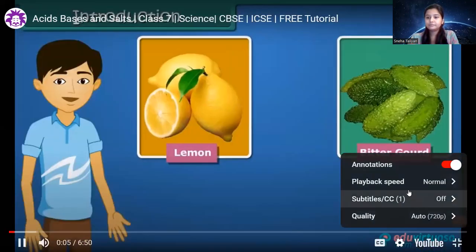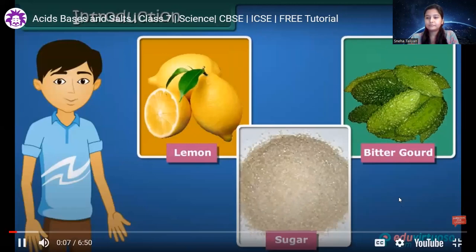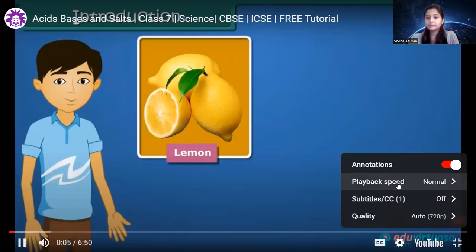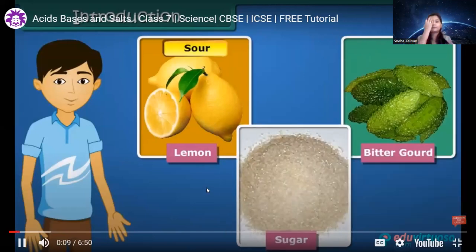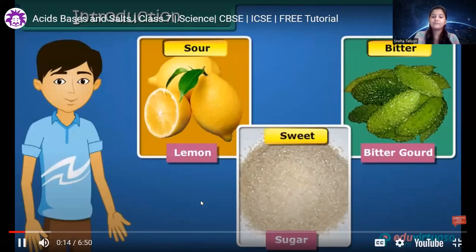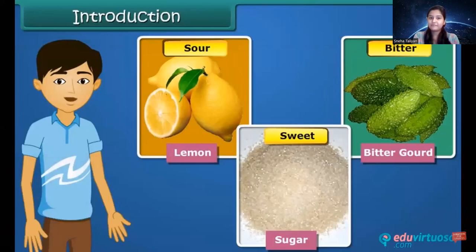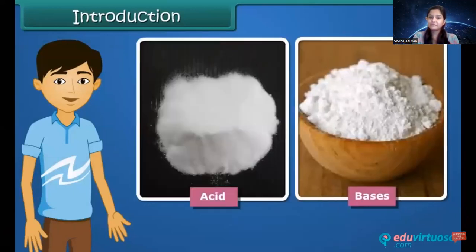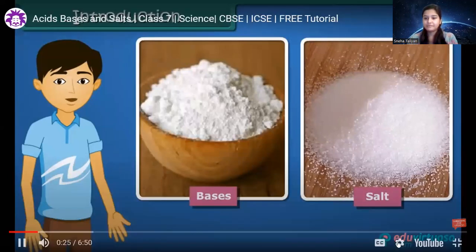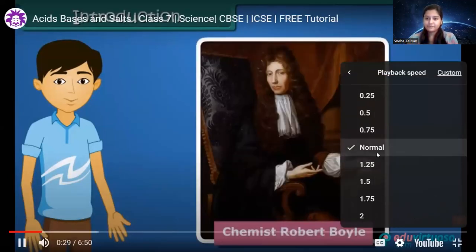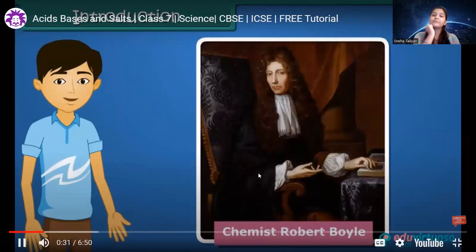Lemon, bitter gourd, and sugar. Some of these foods taste sour, some taste bitter, some taste sweet, and some are salty. The sour, bitter, sweet, and salty taste of foods arises due to the presence of acids, bases, and salts in them. In the 17th century, chemist Robert Boyle first labeled substances as acids and bases.